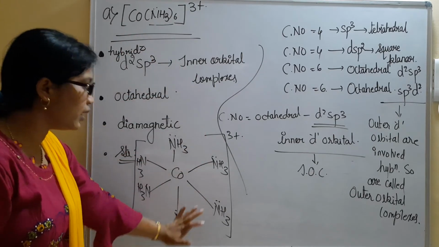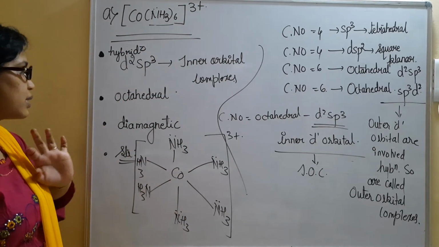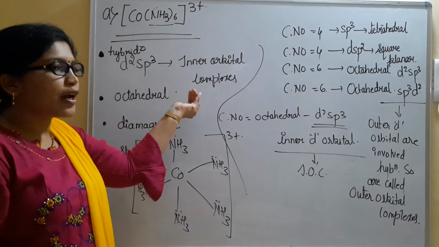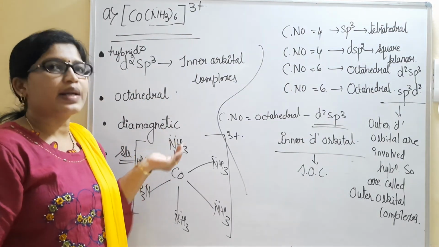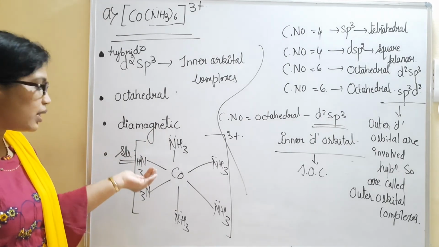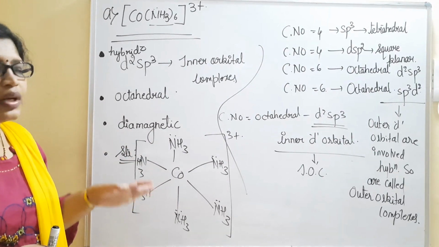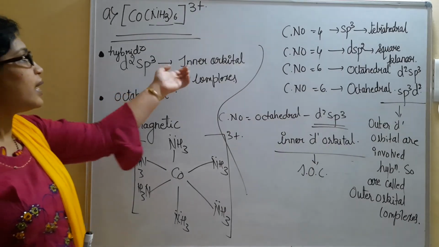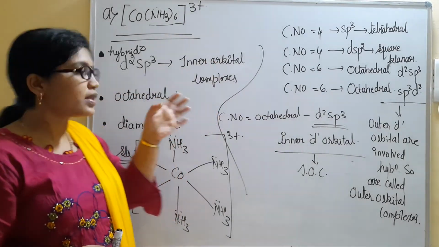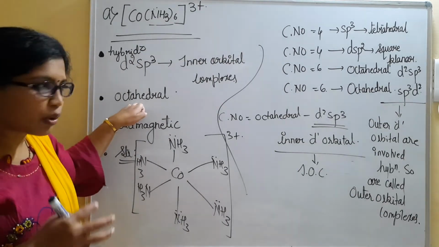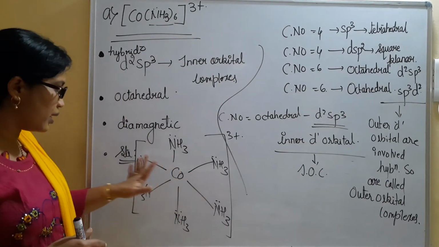Now, all about this complex, whatever I explained here, this is all about this complex. d2sp3 hybridization. In this case, we have made use of inner d orbitals. There is a pairing of the inner d electrons we have seen. So the reason why this is referred to as an inner orbital complex. And the hybridization is d2sp3. The shape of the molecule is octahedral. I have written here the structure.